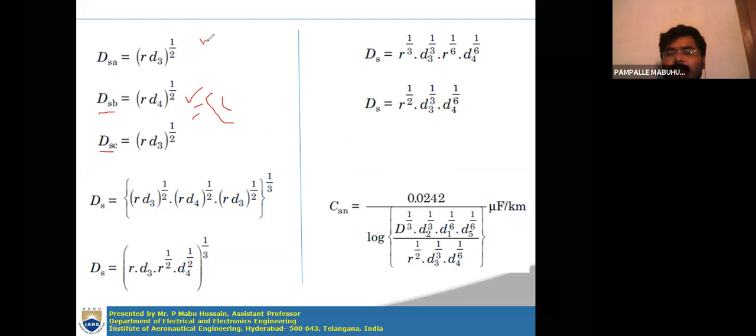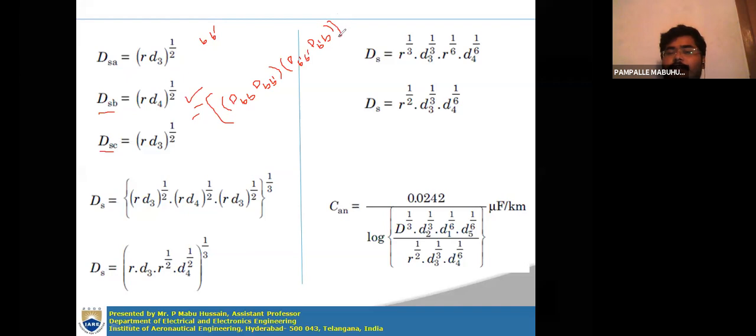That means you will be having BB dash. So this will be DBB, DBB dash, one product. Another product is you have to consider B dash, so self distance DB dash B dash first, then DB dash B.